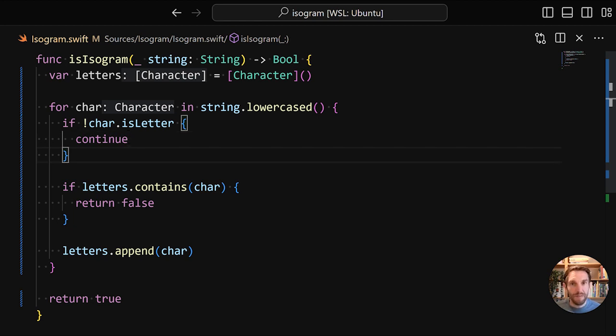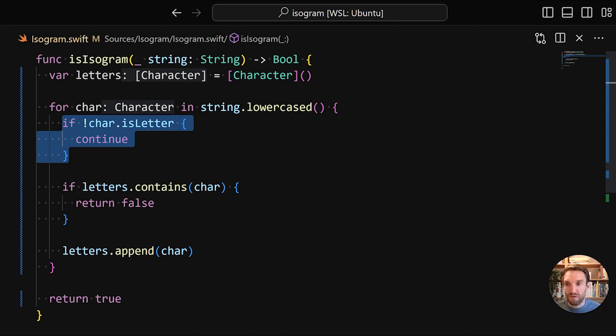And a guard statement is like an if statement, but with a required else part, and that else part must transfer flow control. So the statements that transfer flow control are continue, break, return, and throw. So the guard is very specific in that it checks a Boolean condition, and if that doesn't hold, it will do something with control flow. So let's see how that applies to our code.